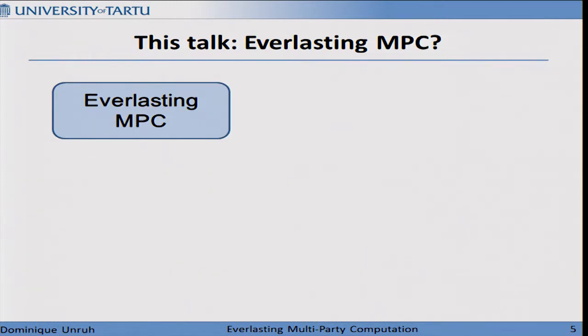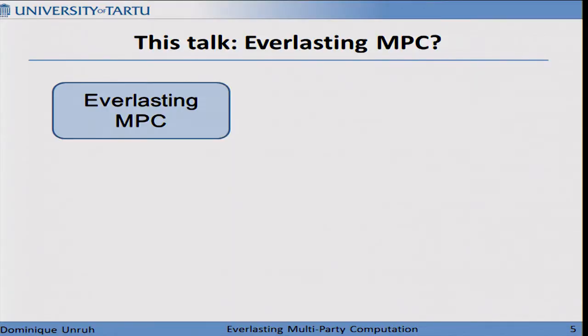So this talk will be about everlasting multi-party computation. So meaning I want to compute an arbitrary classical function, although I think quantum would also work, in an everlastingly secure way, where by everlasting I refer not to the bounded quantum storage limitation, but to the computational power.